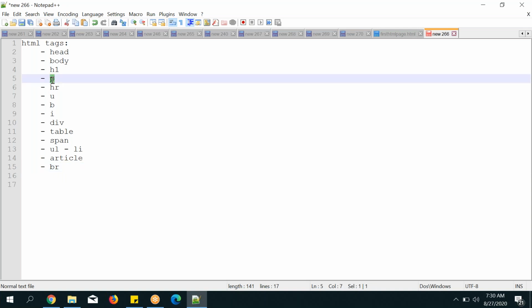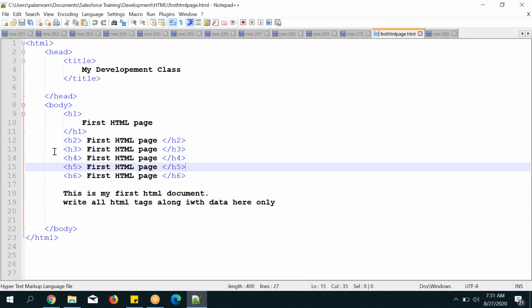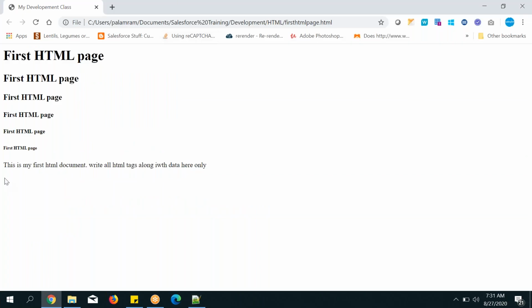So let's see one by one. Paragraph tag. Okay, so let's use paragraph. I told you, right? All HTML tags you can use inside the body. This is the skeleton; in the body only you can write it. Now let's see here.